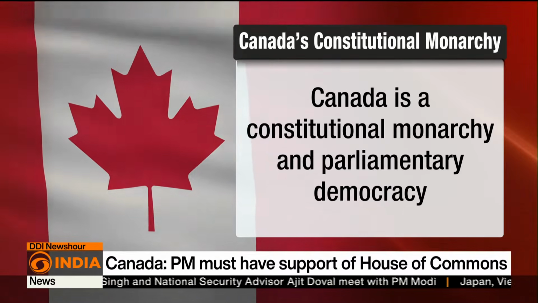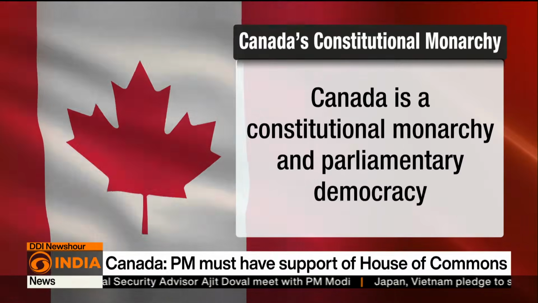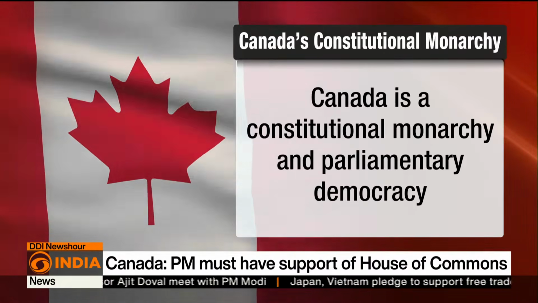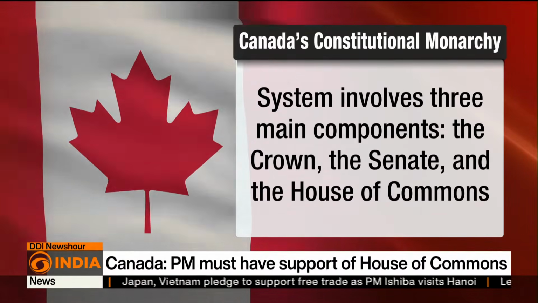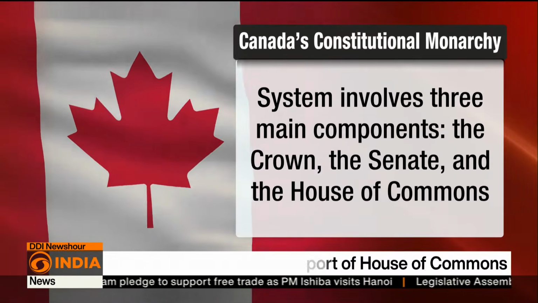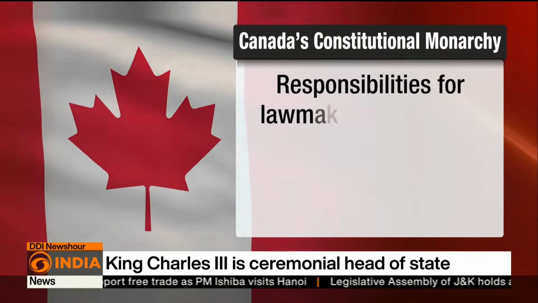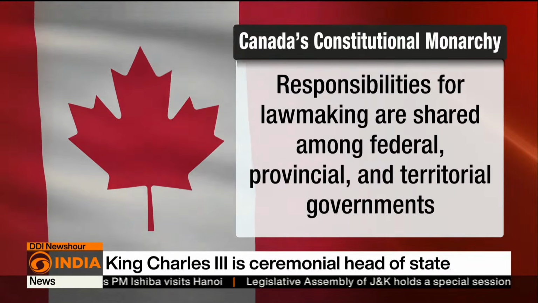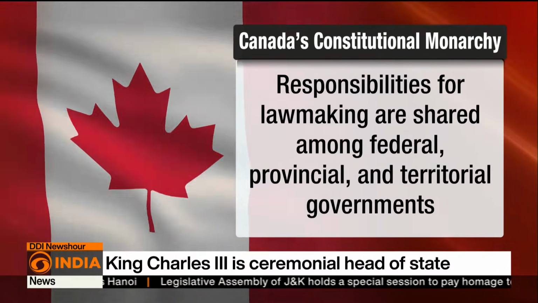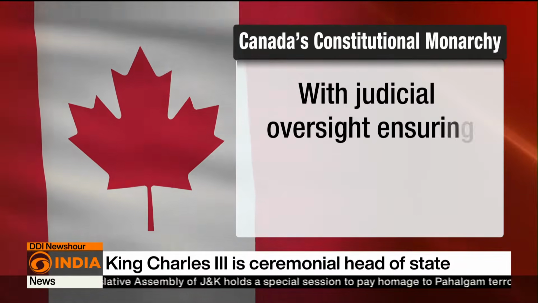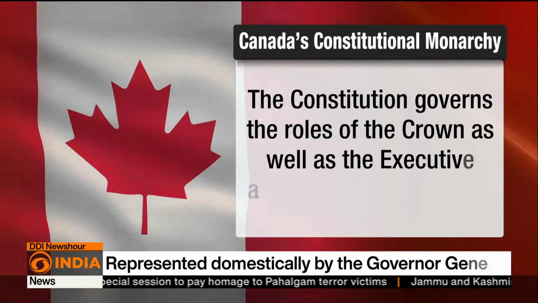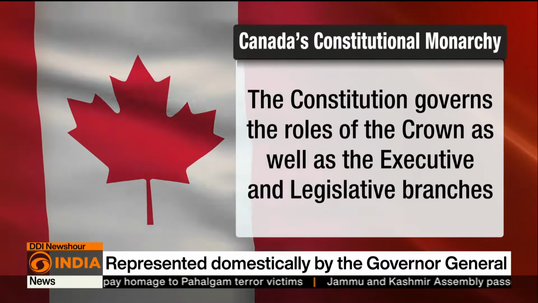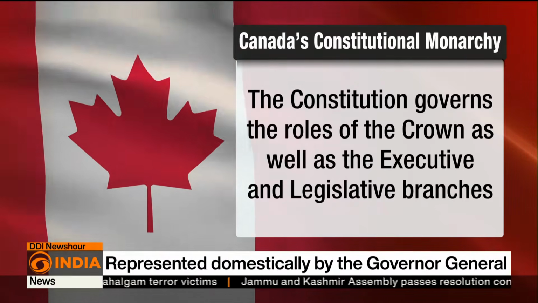Canada is a constitutional monarchy and parliamentary democracy, rooted in the Westminster tradition. The system involves 3 main components: the Crown, the Senate, and the House of Commons. Responsibilities for lawmaking are shared among federal, provincial, and territorial governments, with judicial oversight ensuring constitutional adherence. The Constitution governs the roles of the Crown as well as the executive and legislative branches.